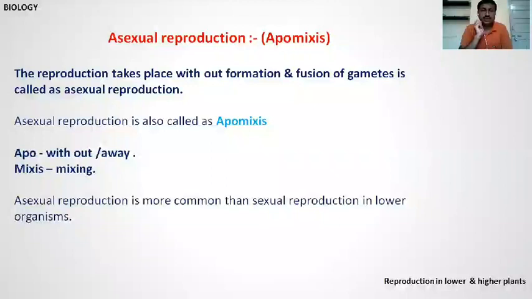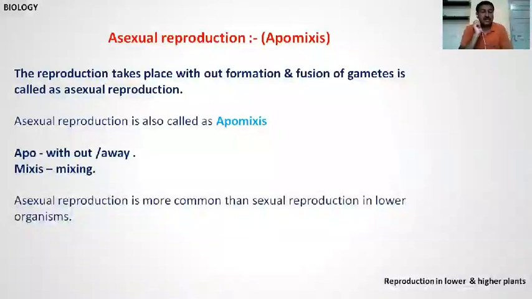In asexual reproduction, only one parent is involved. That is, it is also known as the uniparental condition.